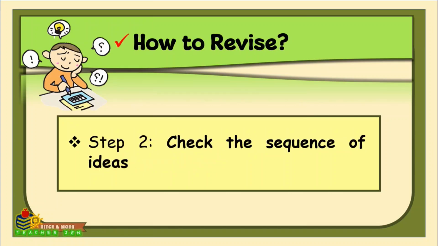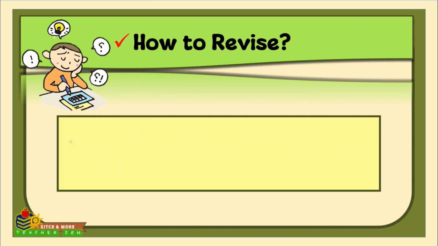The second step is to check the sequence of ideas. Examine the organization of paragraphs and sentences. You have to use logical transitions between ideas to guide the reader smoothly from one point to another. Ask yourself, do the ideas follow a clear and logical order? Does each paragraph support the thesis effectively? Then, rearrange or rewrite sections to improve coherence and flow.